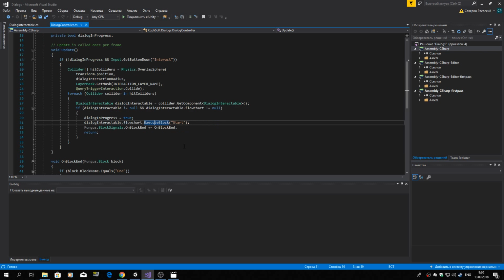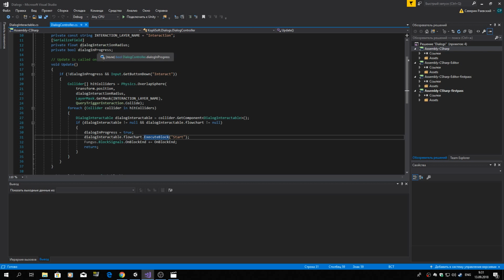Also, we need to be informed when our dialog ends, because when the dialog is in process we are not interested in listening to our interaction key, and we are not going to blow the sphere again and repeat this process. We already have the dialog, and for this we introduce a simple Boolean variable, dialog in progress.